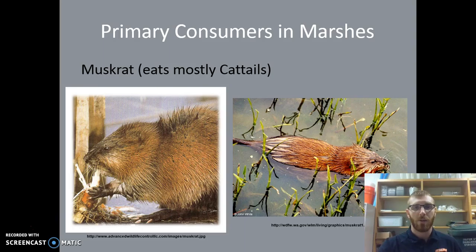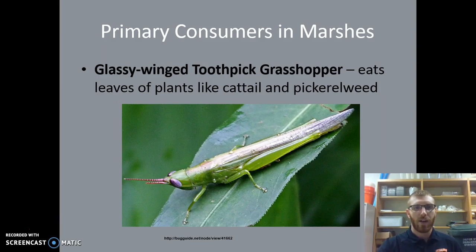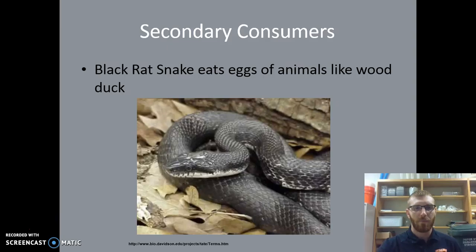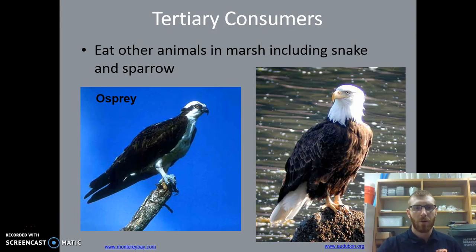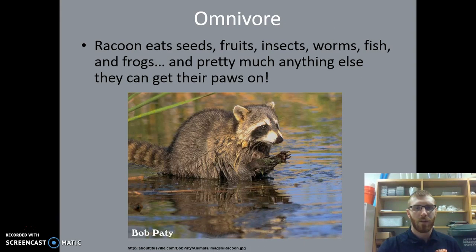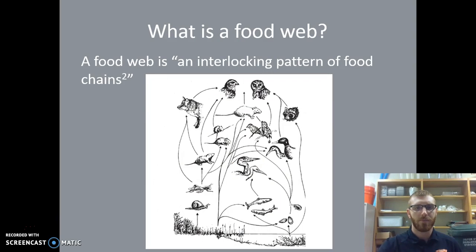And here are some of the primary consumers in marshes. Like I said, we'd be highlighting some of the animals in marshlands. You can see a muskrat here, the wood duck, the grasshopper. There are several types of snakes in marshlands. There are sparrows and birds of prey as well. Here is a raccoon, which does the same thing. And the detritivore or the decomposer, like the worm.